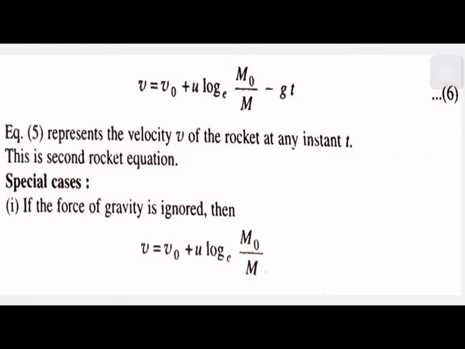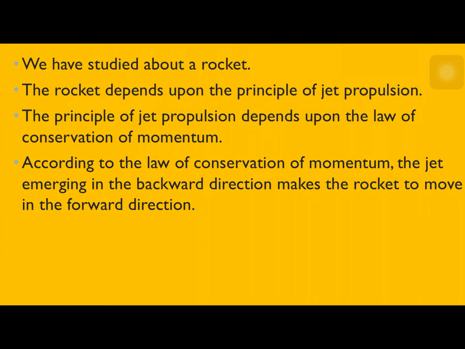Special case: if the force of gravity is ignored, then v equals v naught plus u log m naught by m. We have studied about a rocket. The rocket depends upon the principle of jet propulsion. The principle of jet propulsion depends upon the law of conservation of momentum. According to the law of conservation of momentum, the jet emerging in the backward direction makes the rocket move in the forward direction. This is a most important question, my dear friends, from the examination point of view and even from the science point of view.